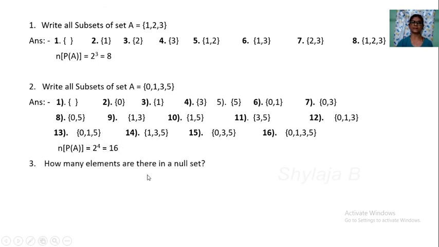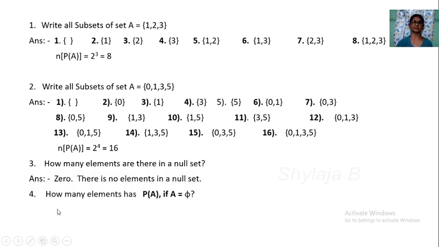How many elements are there in a null set? You recall the definition of a null set. There are no elements present in a null set. Don't think that when I say 0, there is a 0 in it. 0 elements are present in a null set.